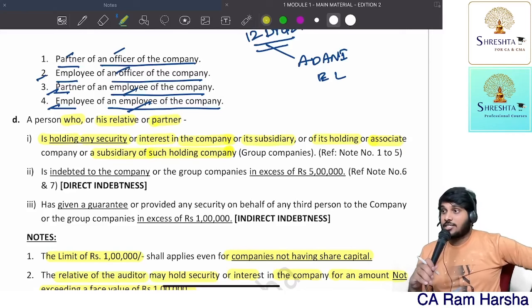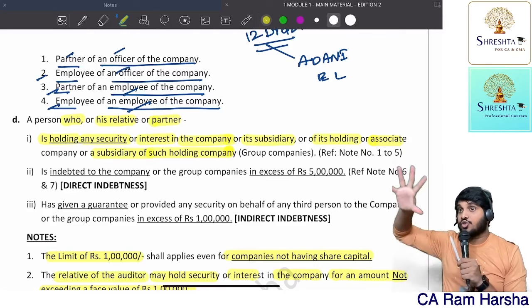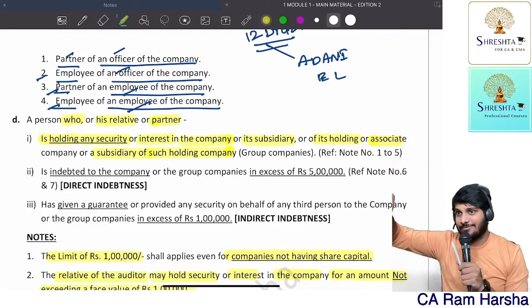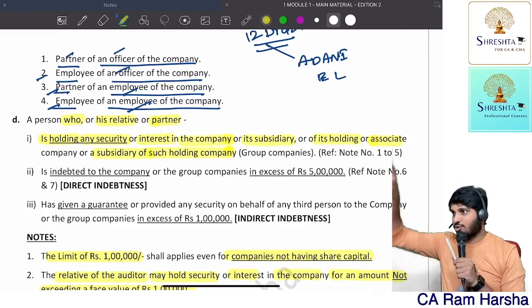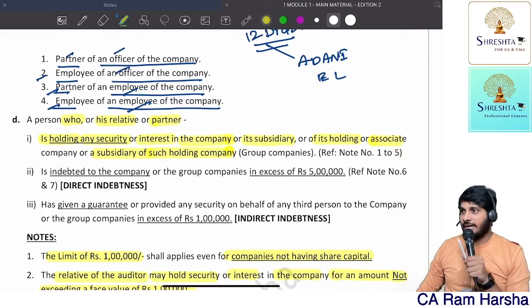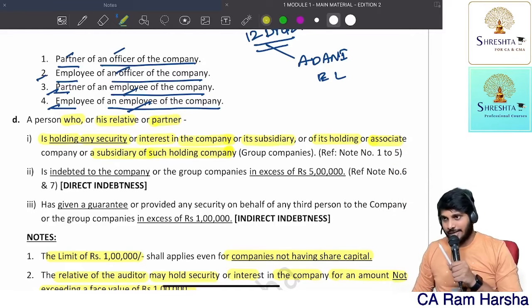Now the 1 lakh limit shall be counted for all my relatives together, not per relative. Suppose my wife is holding 90,000, my brother is holding 90,000, my another brother is holding 90,000, all together 2 lakh 70 thousand, disqualified, face value. Take the point, all of you.